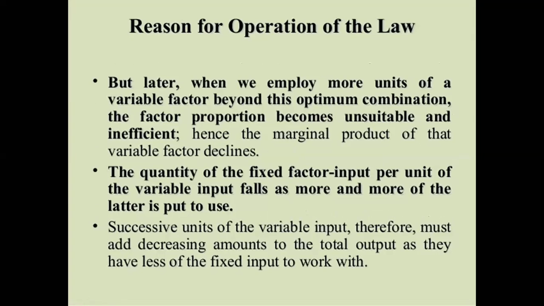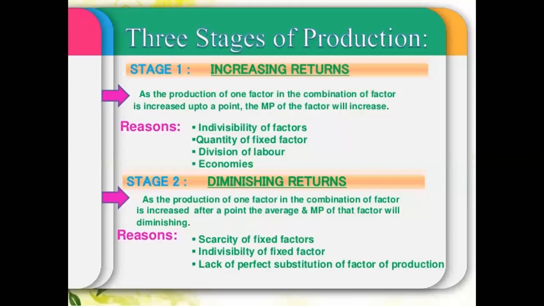But as soon as you apply 10 labor instead of 6 on the same machinery, don't you think there would be more burden on the machinery? Along with the burden there would be inefficiency also, which results in decreasing returns to factor.